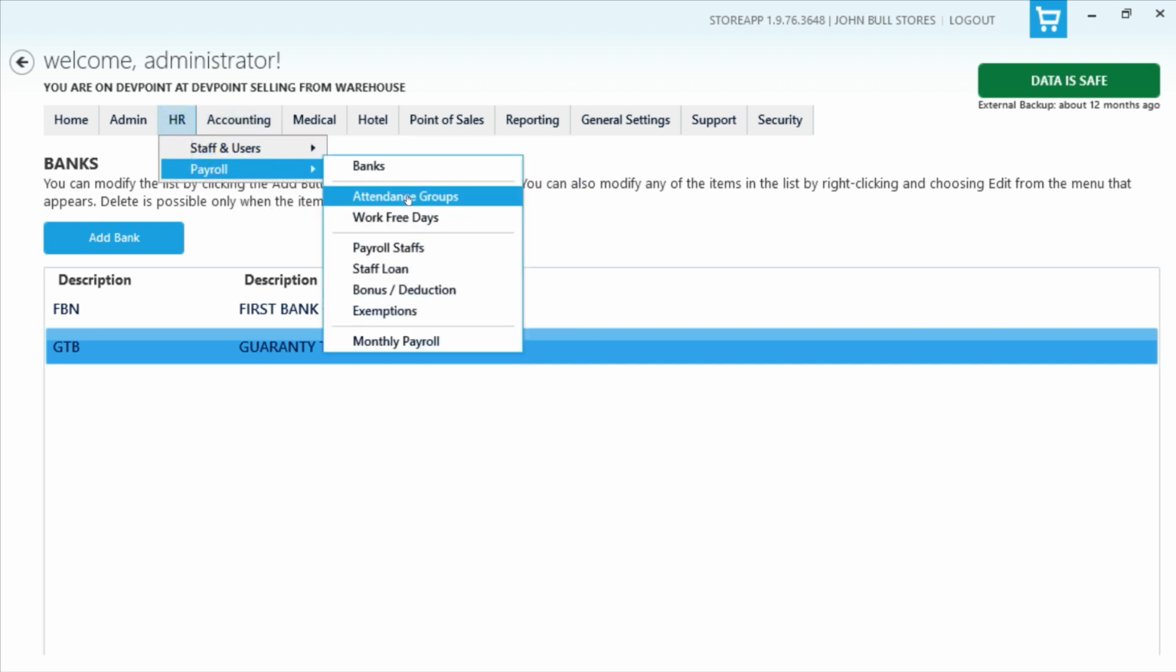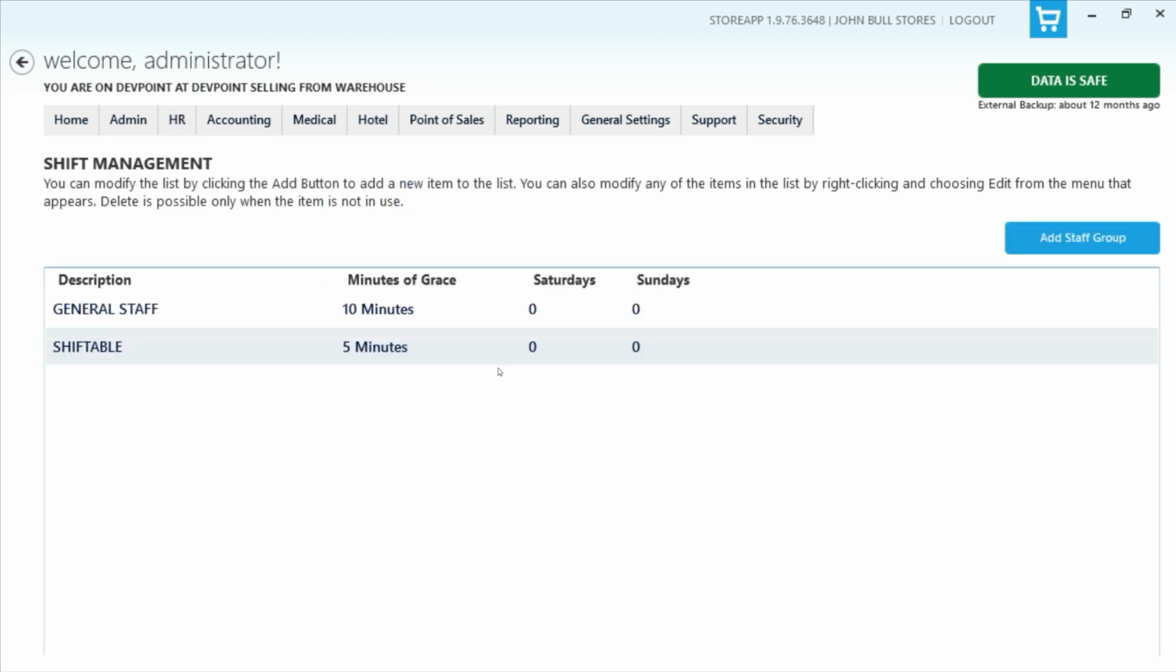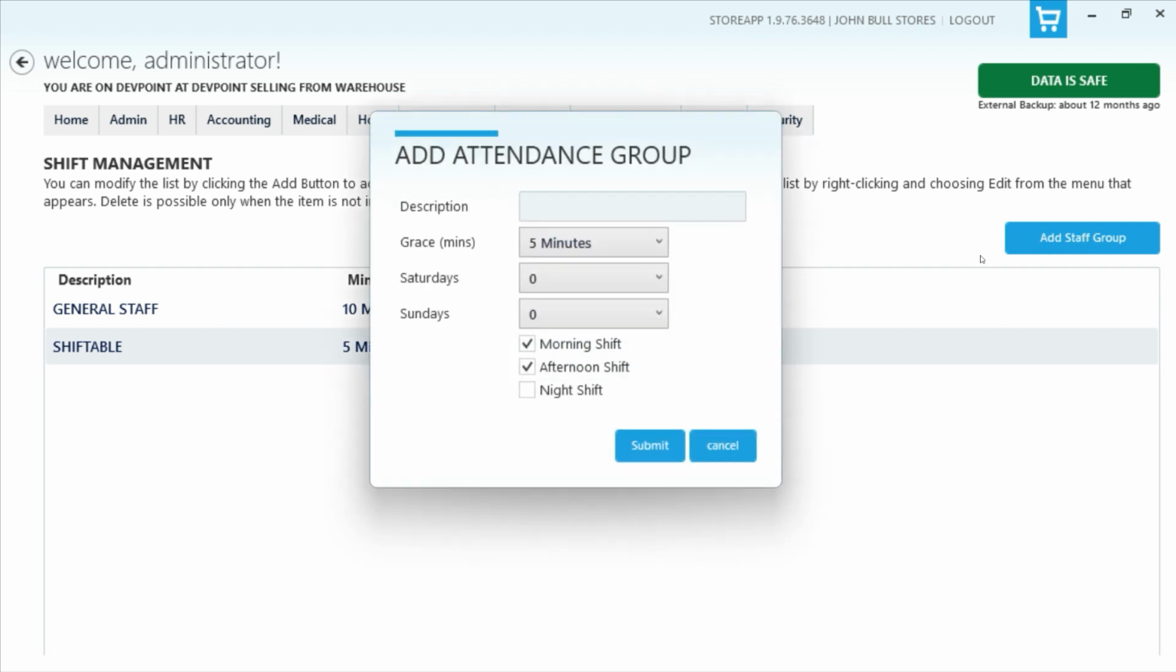On that payroll as well, you can see the next thing is the attendance group. The attendance group allows you to set up different groups within your payroll staff, which are separated, like I said earlier, based on the work patterns. So if I'm adding a new group, I would add a description for the group. Maybe let me just say sample group.